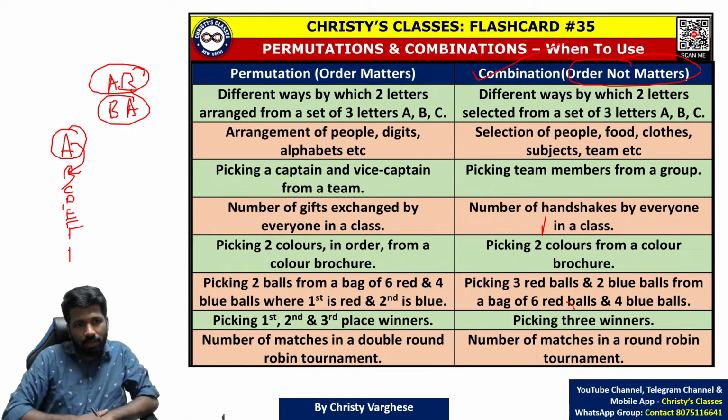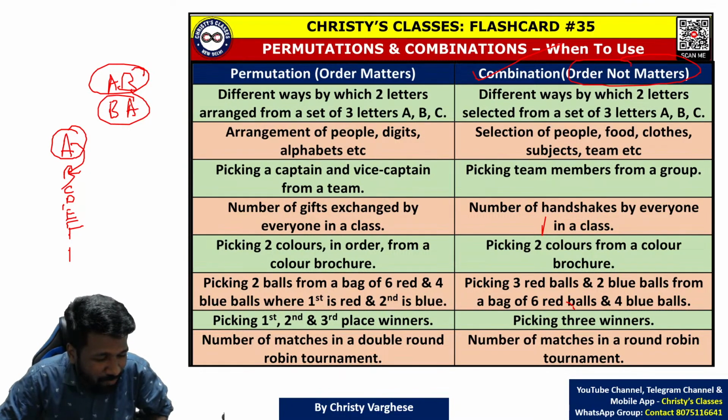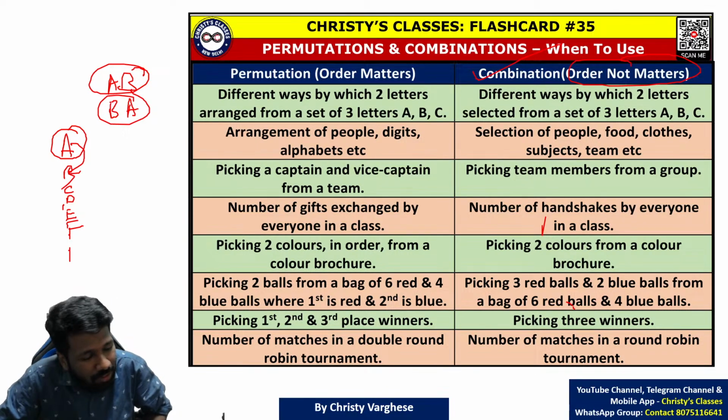Are you getting the point? Just think, you are shaking hands with your friend. After some time, will your friend come and say, okay, you shook hands with me, but what about me shaking hands with you? Will he or she ask that? No, right? It's a mutual thing. A shaking hands with B and B shaking hands with A are a single handshake. Both people have shaken hands with each other. Are you getting the point? That means that is a combination case.